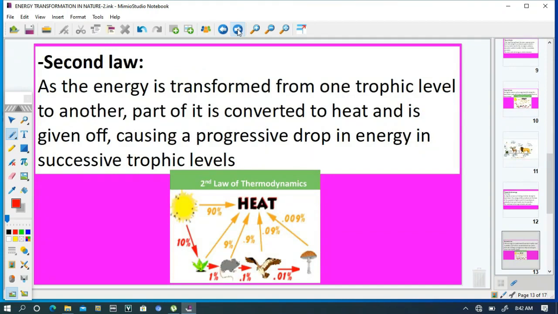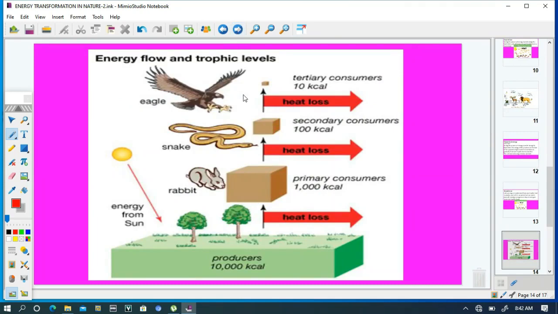The second law: as energy is transformed from one trophic level to another, part of it is converted to heat and is given off, causing a progressive drop in the energy in successive trophic levels.